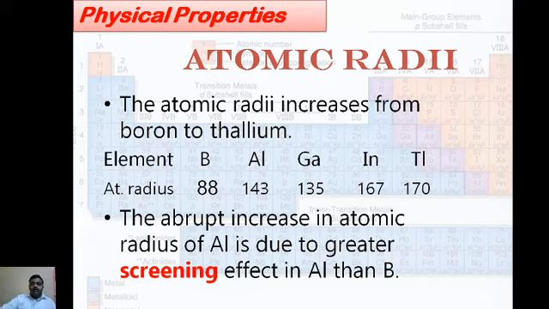But from boron to aluminum and aluminum to gallium, boron to aluminum is a large gradual increase, 88 to 143 in its atomic radii, but then it decreases. Therefore I have to mention here an abrupt increase, an abnormal increase in the atomic radii. Why? Because aluminum has a greater screening effect than boron.